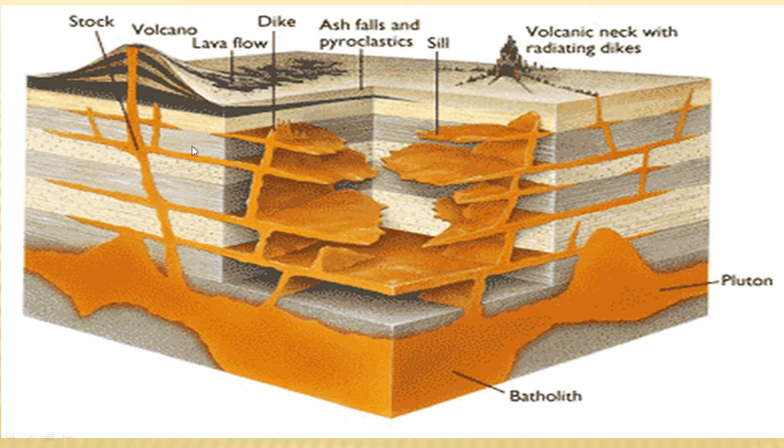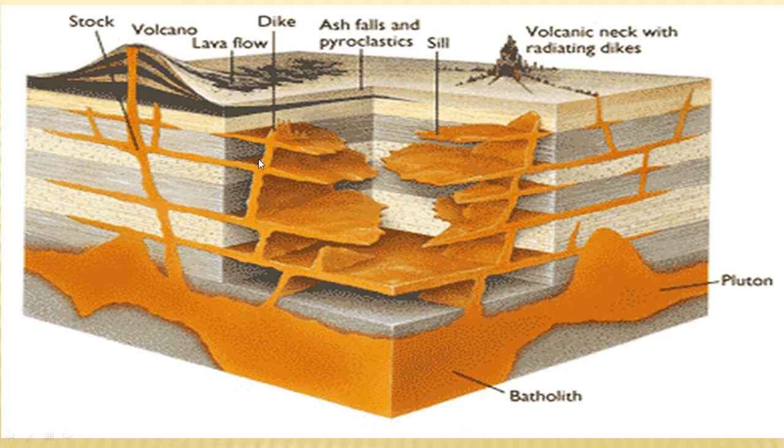And these horizontal ones are called layers. You can see the different color layers. These are called sedimentary rocks, and these are called beds, which are parallel to each other. From here to here it is one bed, from here to here it is one bed, and from here to here it is one bed. In this case you can see the magma is running parallel to the beddings, so it is going in between two beds. If it is parallel to the bedding, it is called a sill. Here you can see this one is a sill. And if it cuts the beddings or beds, it is called a dike.